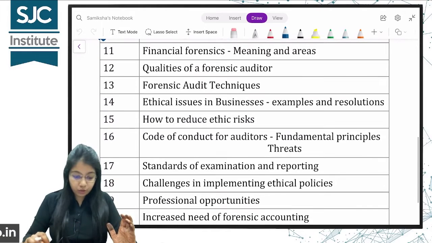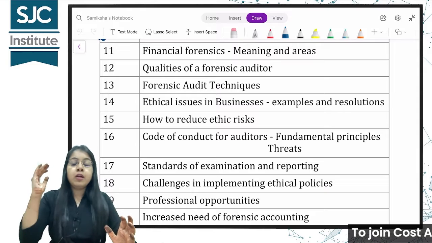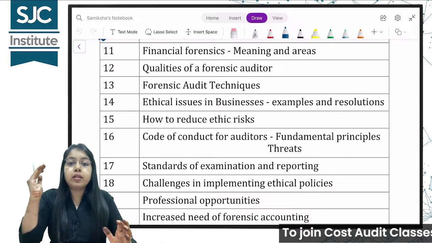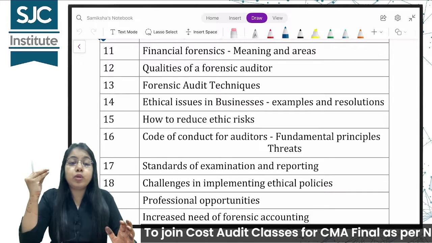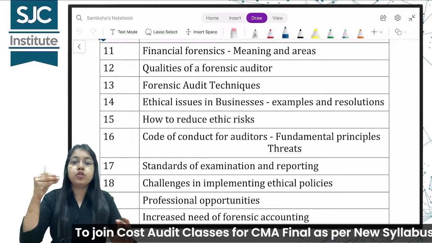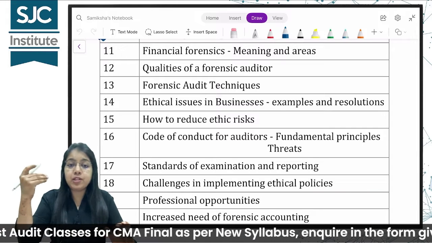Today, we are going to do financial forensics, qualities of a forensic auditor, the techniques of conducting forensic audit, ethical considerations, what are the ethical issues in businesses due to which these illegal or fraudulent activities take place generally.